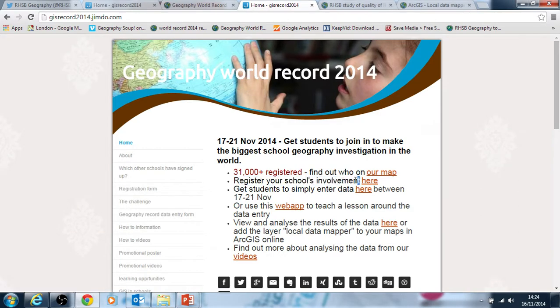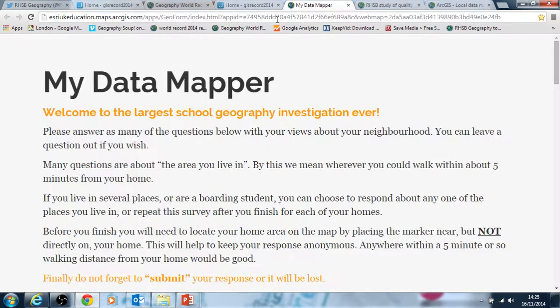You can participate without registering, but it would be great if everyone did. If you register your school on that map, it means that your school will be displayed on our map of involvement, which will be nice for you and your school. But anyway, this is the bit I want to focus on: get your students to enter data. The easiest way to do it is to click on the link via this website, alternatively take this link, copy it, and put it into your school network or system, or email it to students as you wish.